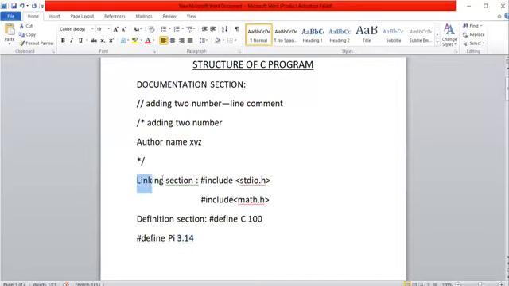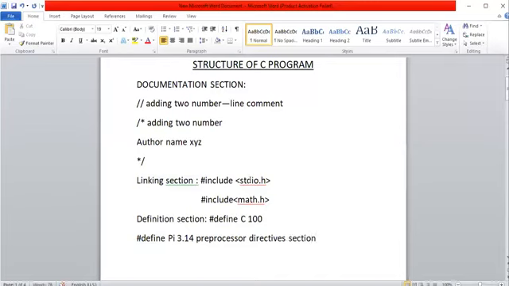These two, the linking section and the definition section, are combined together and called the preprocessor directives section. What do we mean by preprocessing?